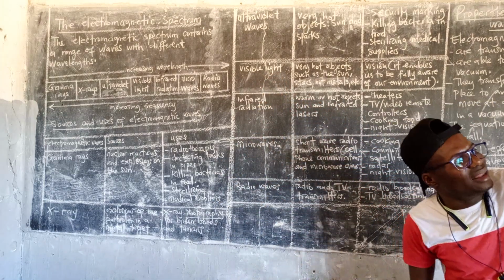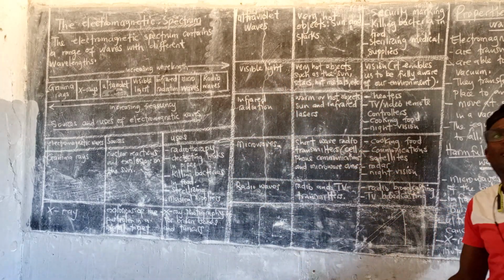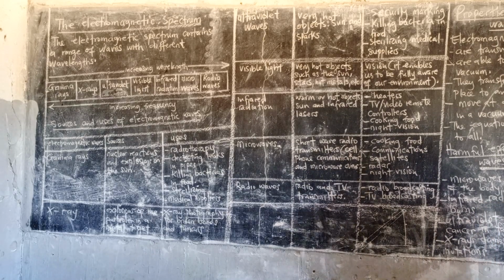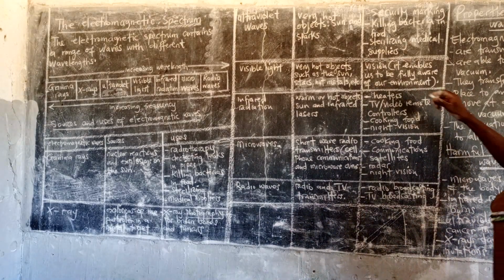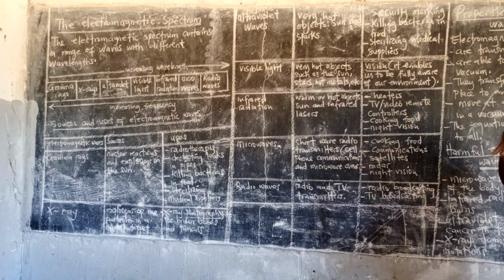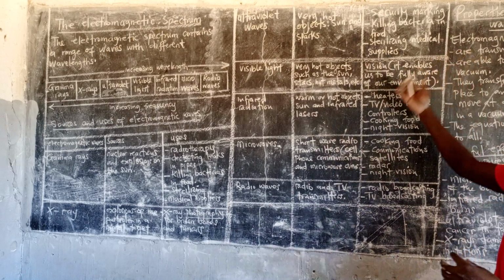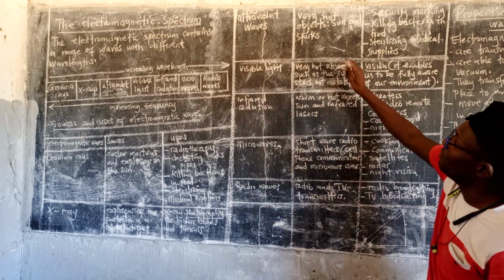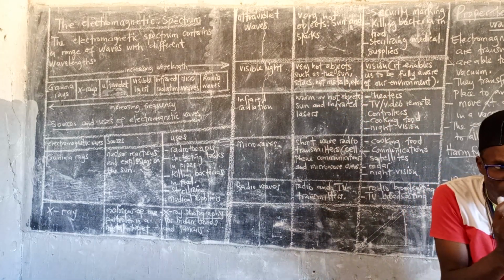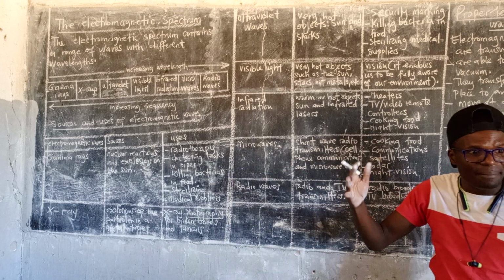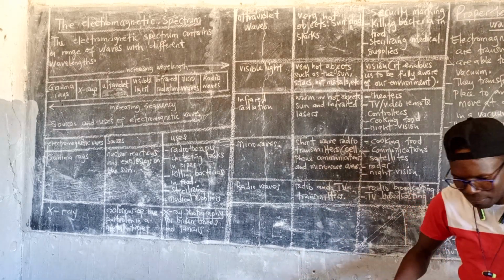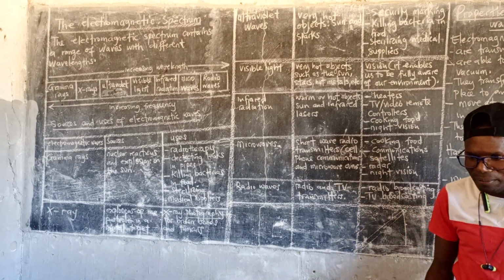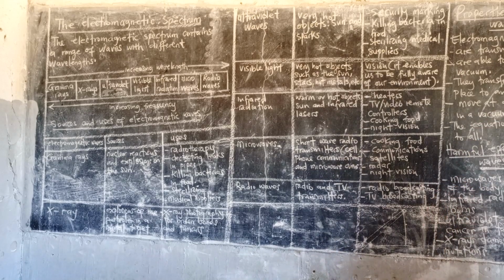Visible light is the light that comes from the sun, bulbs, candles, lamps, everything that enables you to see. So in short, visible light enables you to see. It enhances vision. Even something which is very hot, when something is very hot, you are able to see. Can you be able to see on the brazier? Yes, you can.